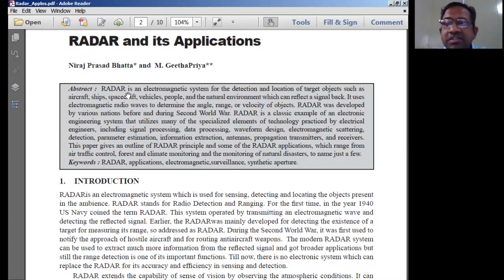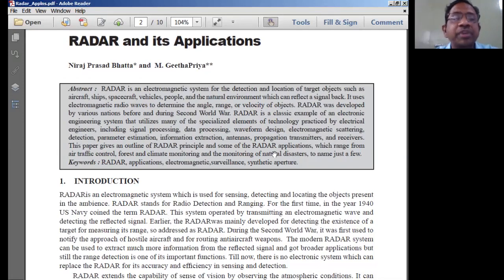So in the radar systems, we normally have a transmitter and receiver, and we have a target. Using a transmitter system and receiver system and a single antenna, we normally radiate the signal into the space to detect or to sense the target at a far away place. That is the basic thing which we normally do.